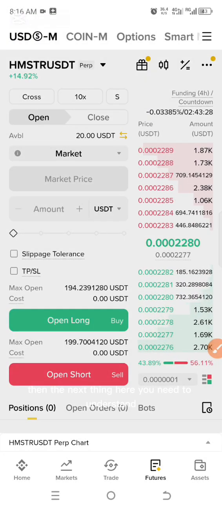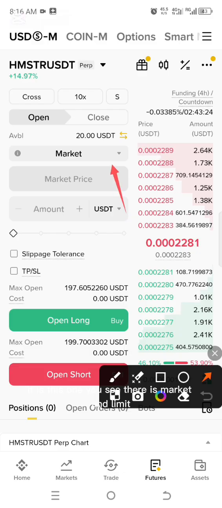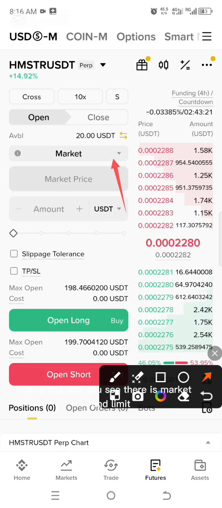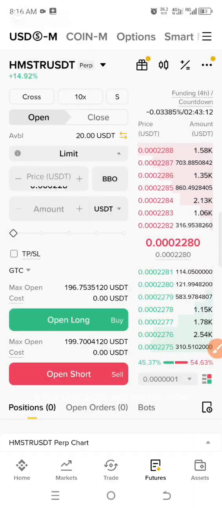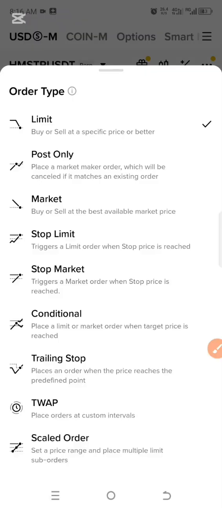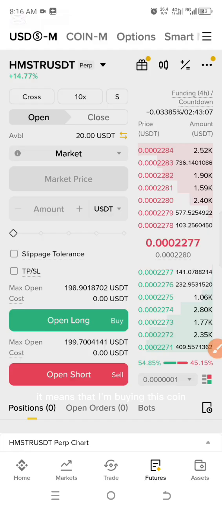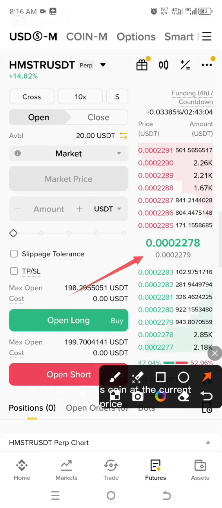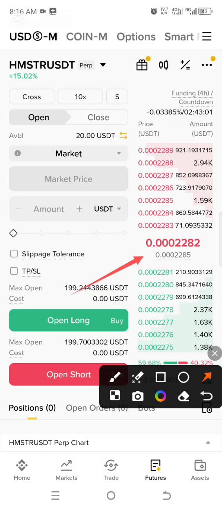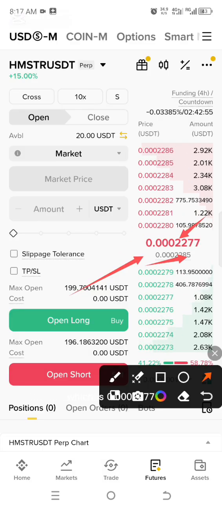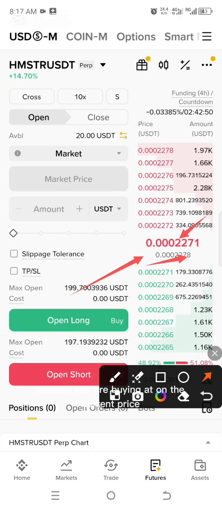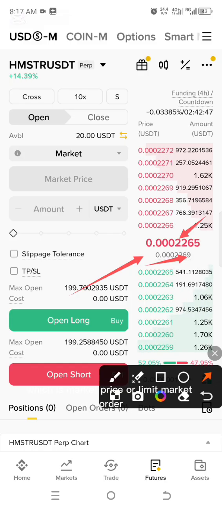Then the next thing you need to understand is this one. You see there is market and limit. If I tap on market, you can see different things, but the most important here are the limit order and the market order. What is the difference? Once I choose market, it means that I'm buying or selling this coin at the current price. The current market price is always shown here, which is 0.0002277, and it keeps changing because you are buying at the current market price.